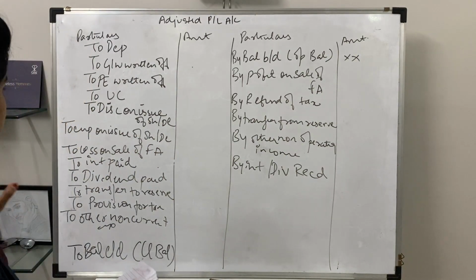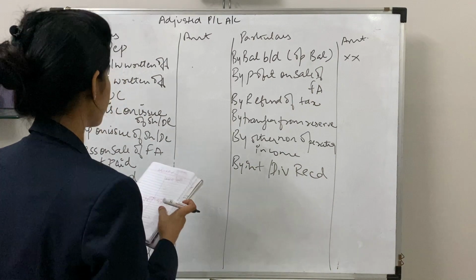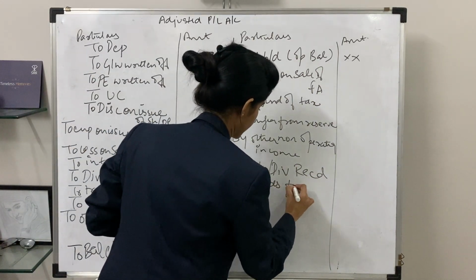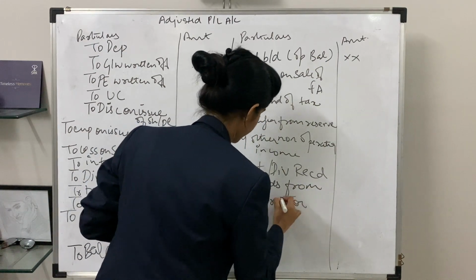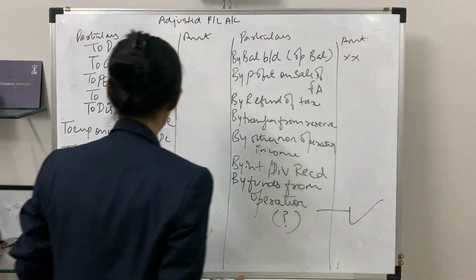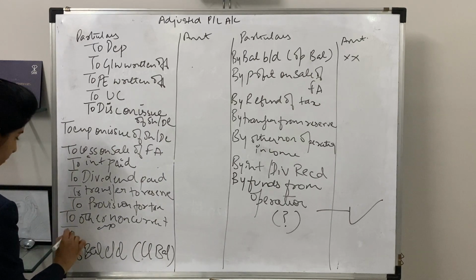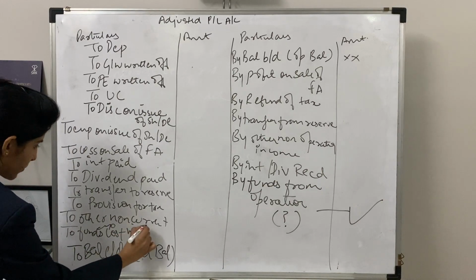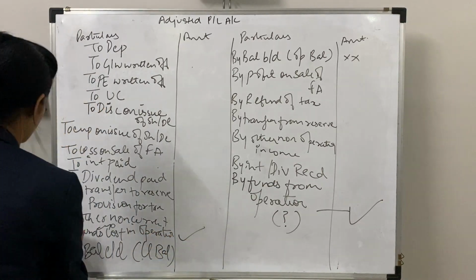Now the final thing you'll get, if you're getting the balance over here, is by funds from operation. That is, you're calculating your funds from operation, which will be calculated over here. Now if you're getting your balance over here, you'll get the answer of funds from operation. That is your final answer over here.